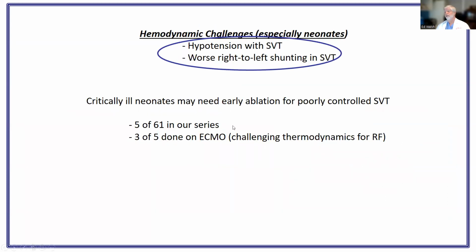And then here are the hemodynamic challenges. This is mostly relevant for infants who tend to be hemodynamically unstable and made worse by arrhythmias. 5 of the 61 cases in our series involved these types of critically ill infants. And usually when they went into SVT, they became both hypotensive and increasingly cyanotic. 3 of these 5 cases had to be done on ECMO. And as I think everybody knows, using RF energy under ECMO conditions can sometimes be challenging as well.